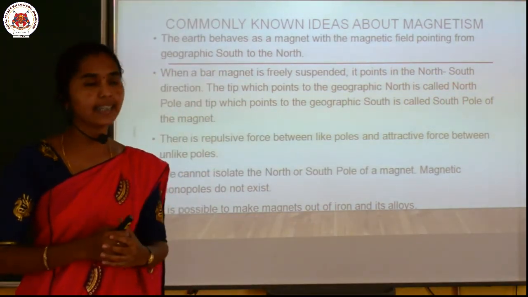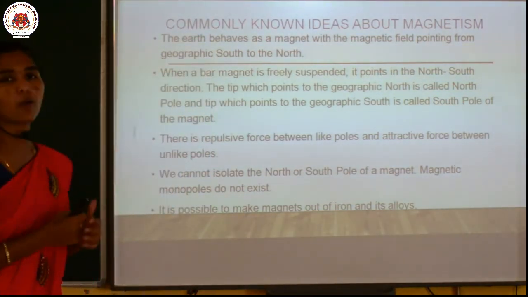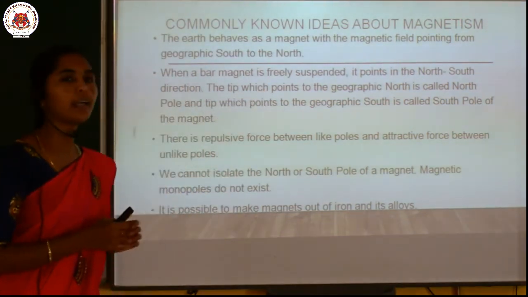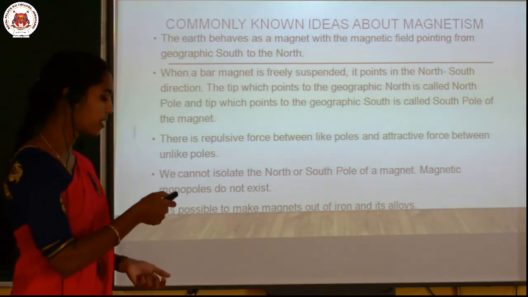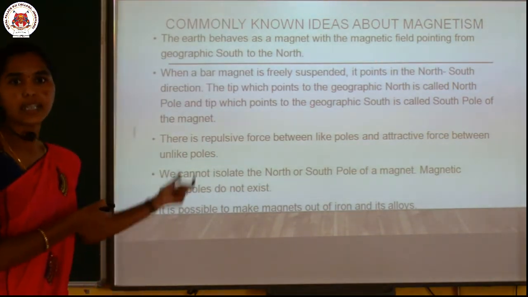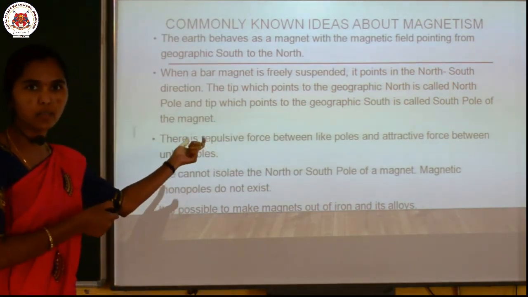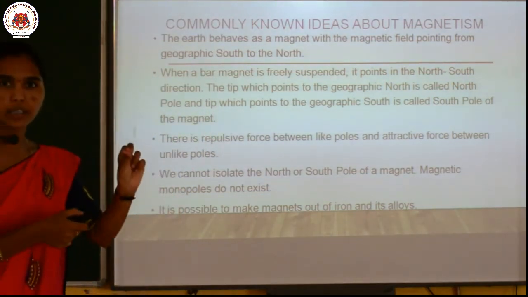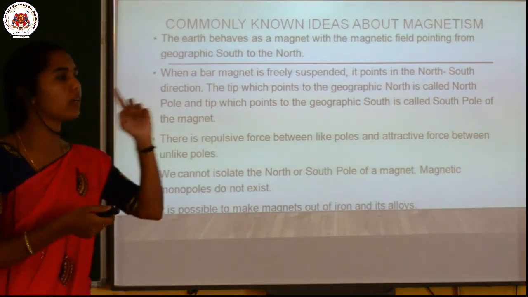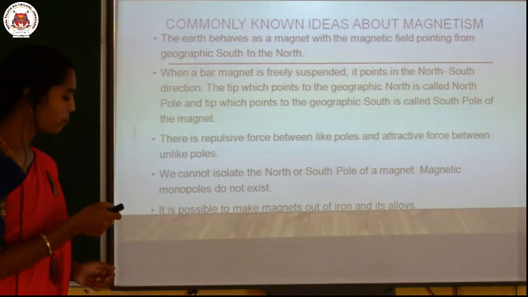Is that clear? Yes. Moving to the next point, when a bar magnet is freely suspended, it points in the north-south direction. Just now I explained this. Whenever you use a freely suspended bar magnet, it can give you the north-south direction, right?